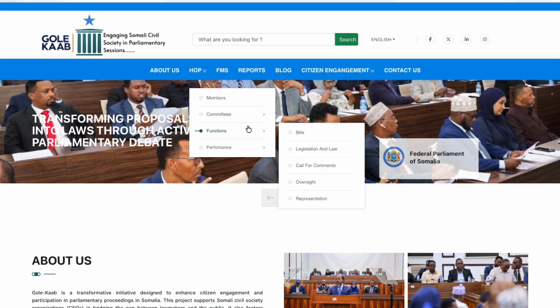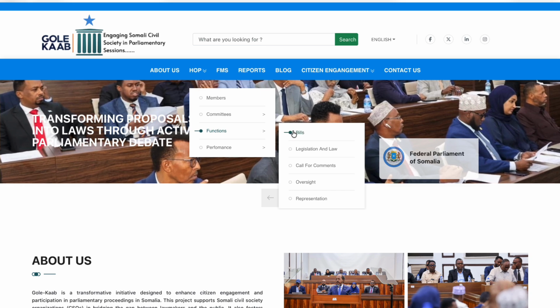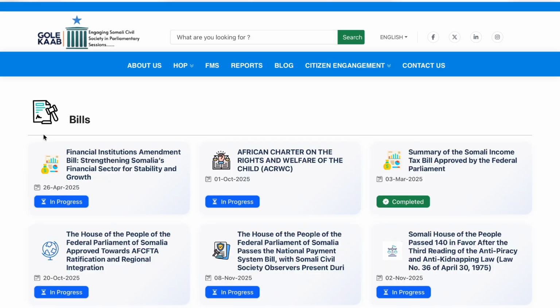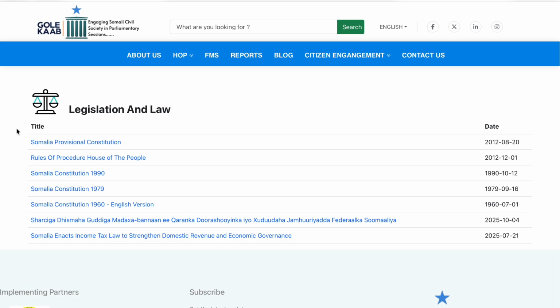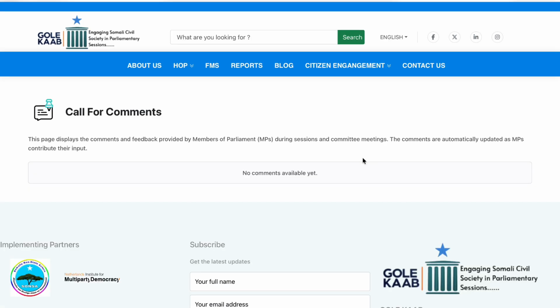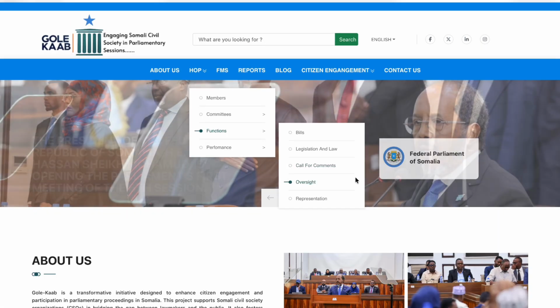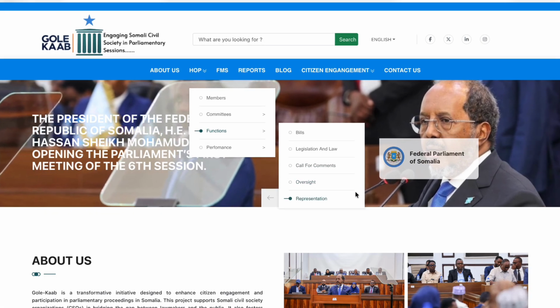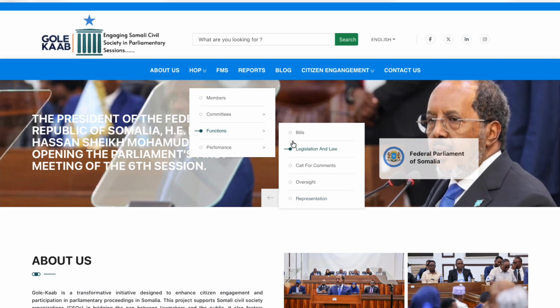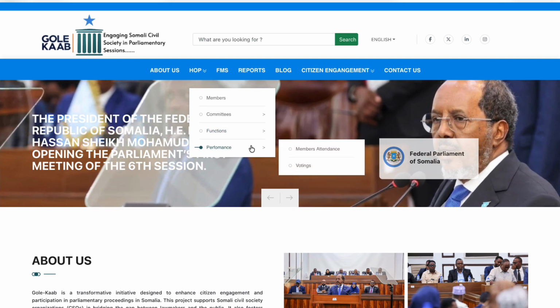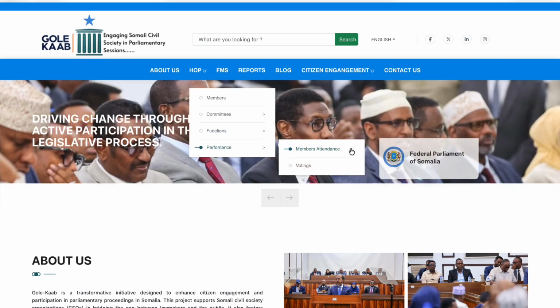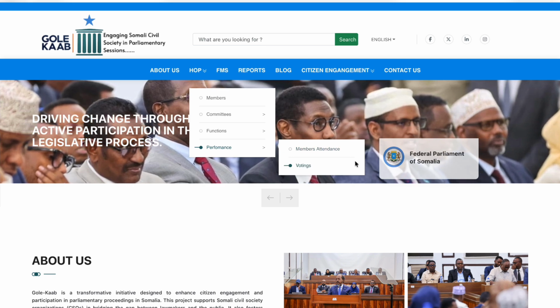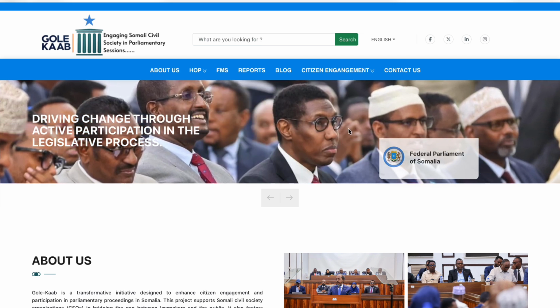The next main section is Functions. This houses our primary legislative work, including bills, legislation and laws, and a dedicated Call for Comments section. It also covers the core parliamentary pillars of oversight and representation. Following this is the Performance section. This is a critical area for accountability, allowing the public to track member attendance and specific votings.